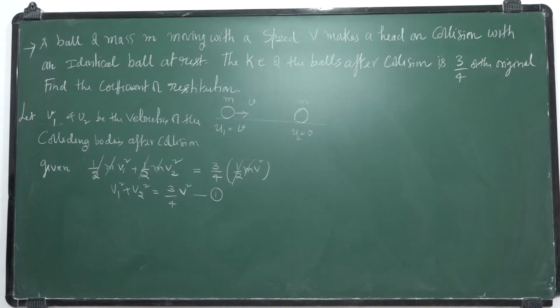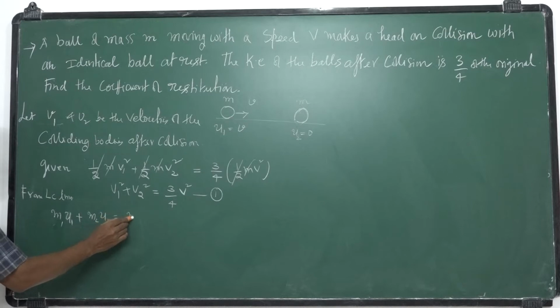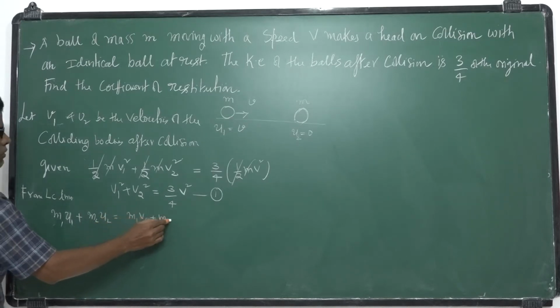v1, the velocity after collision. You apply the momentum principle. Momentum principle is m1 u1 plus m2 u2 is equal to m1 v1 plus m2 v2 from LCLM.